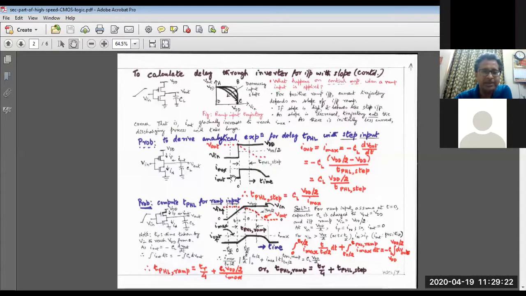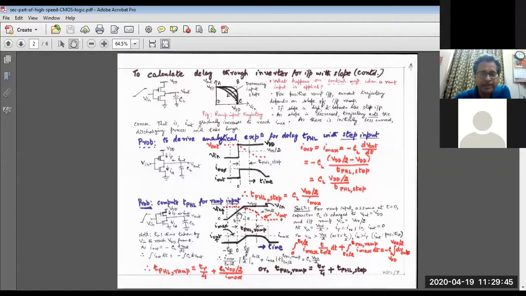Here, for the discharging, we have to take into account the NMOS transistor. For the TPHL, the Imax is supposed to be constant throughout the time, and it is very simple. Now look at the ramp input for a positive going ramp, where we are concerned with the discharging of the capacitance.